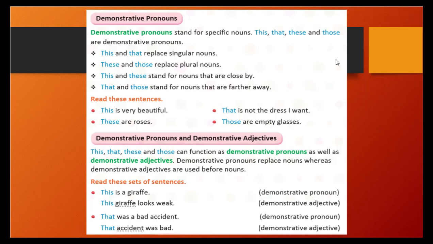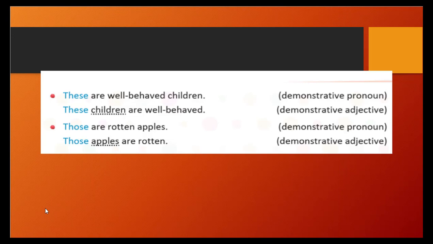That was a bad accident, and the same with the adjective, that accident was bad, right? Let's see further. These are well behaved children. These children are well behaved.